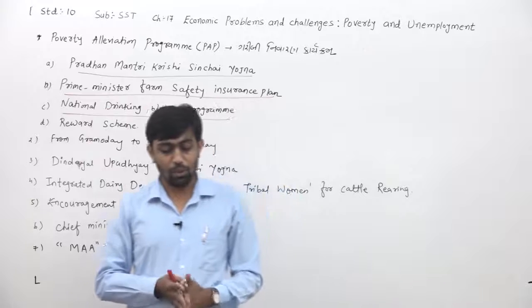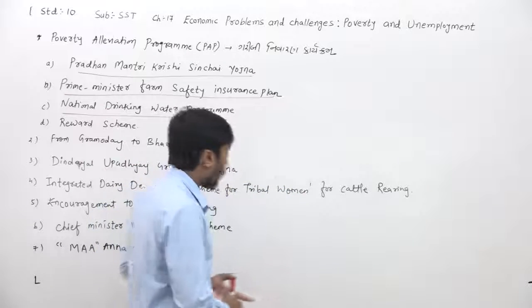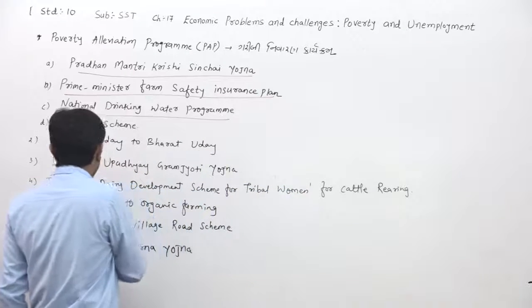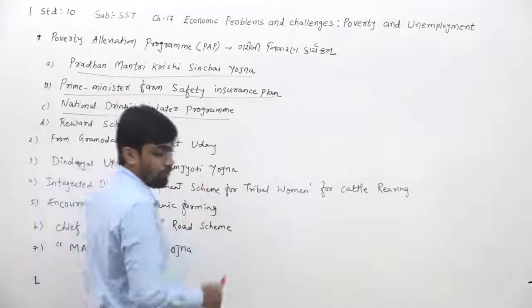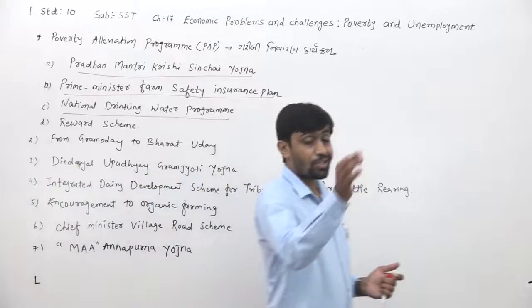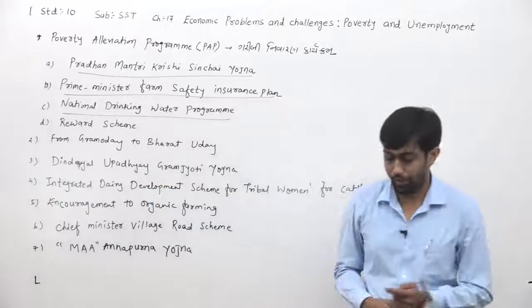Fifth one, they have given about the encouragement to organic farming. It means we have to say Sendriya Kheti ne Protsahan.